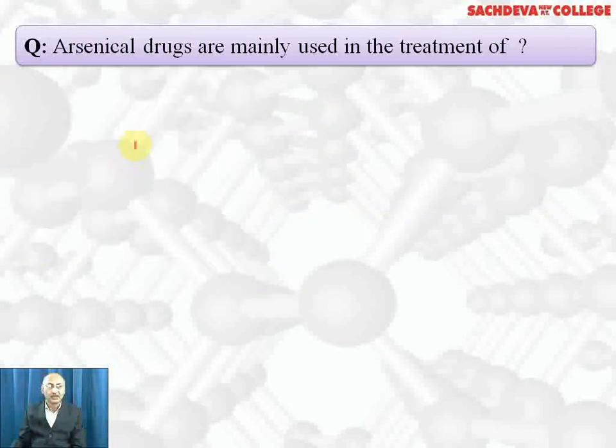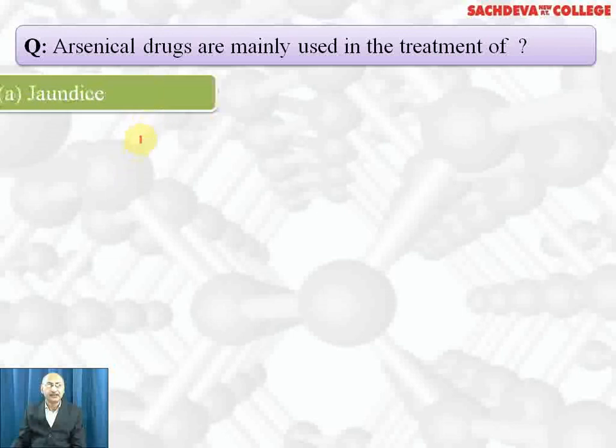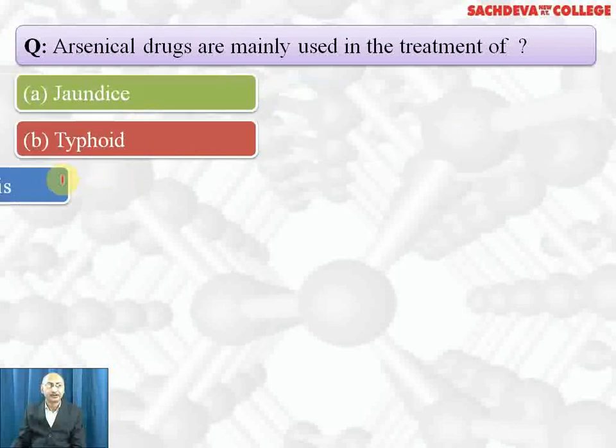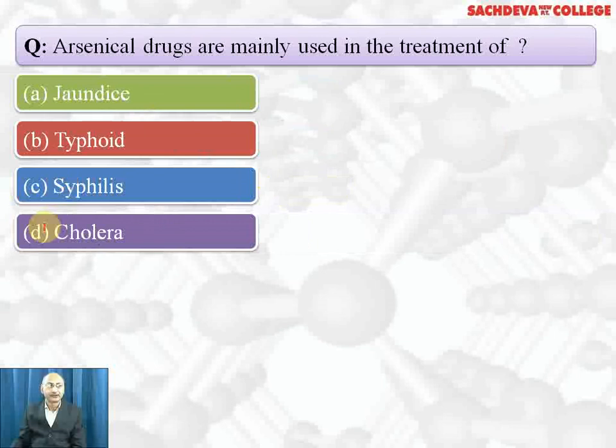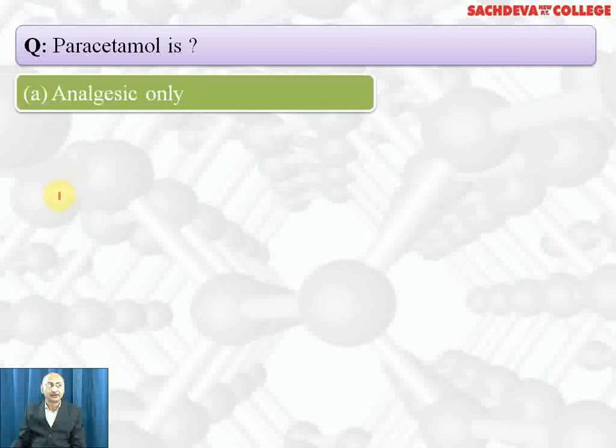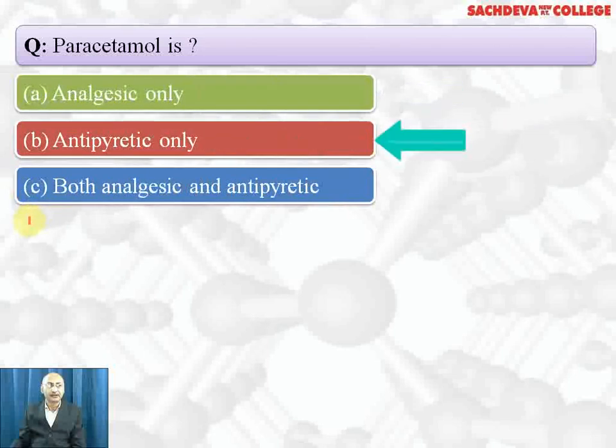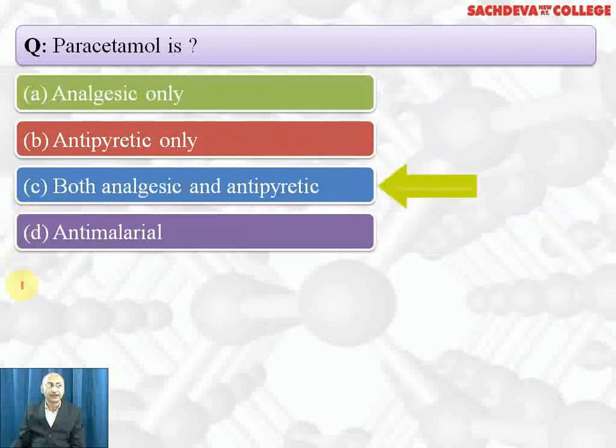Chloroquine is antimalarial. Arsenic drugs are mainly used in treatment of jaundice, typhoid, syphilis, cholera. Correct answer is syphilis. Salvarsan is the name of the drug. Paracetamol is analgesics only, antipyretic only, both analgesics and antipyretic, antimalarial. Correct answer is both analgesics and antipyretic.